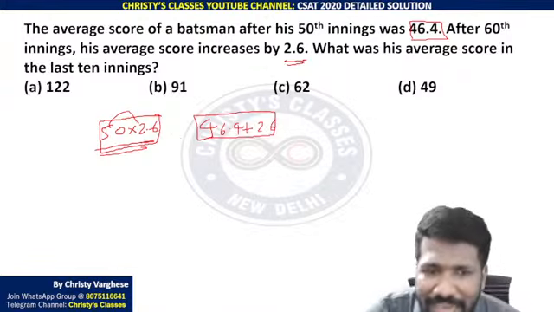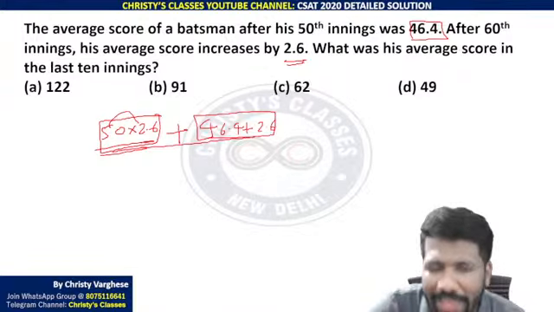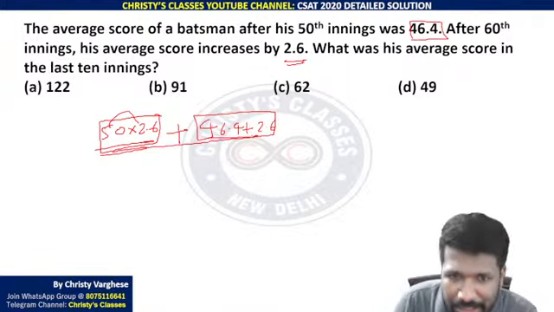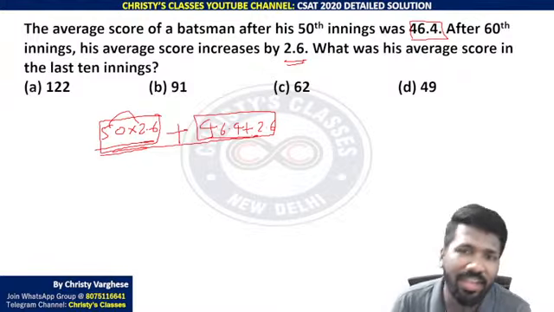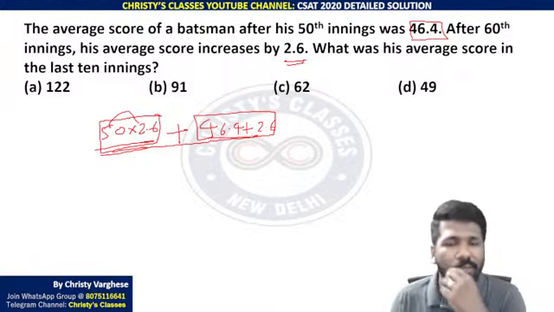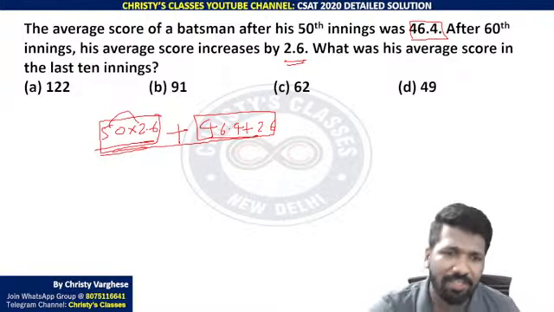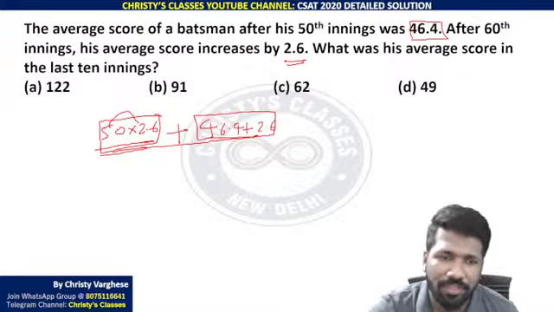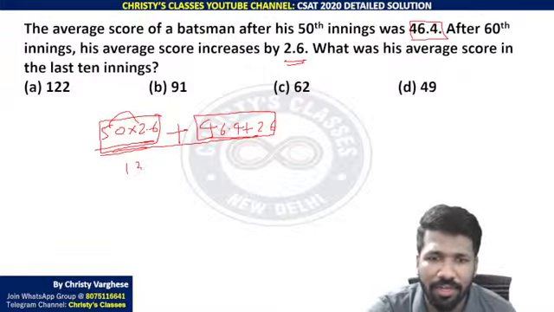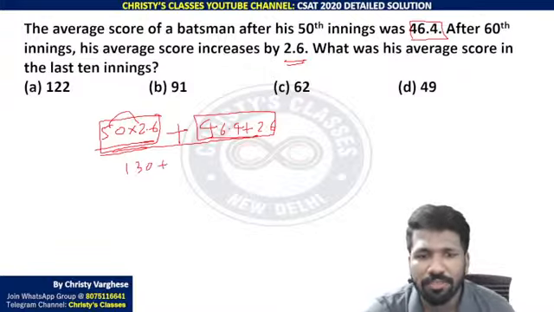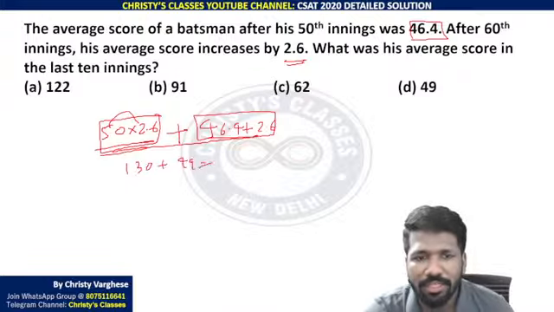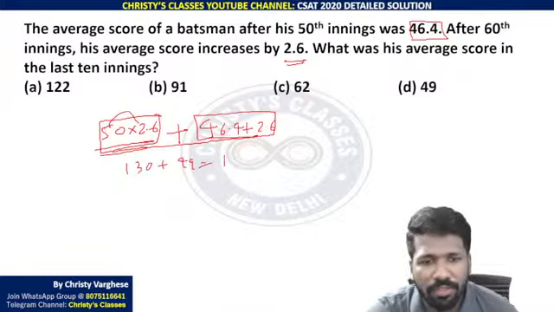Na? That means last 10 innings together total value is going to be this. This multiplication or this simplification is easier than the other one. That is why I am asking you to do this way. I will tell you. So 50 into 2.6, that is easy. 50, 26 into 5, 26 into 10, 260, 26 into 5, 130. 130 plus, this is 49. 130 plus 49, that is 179.